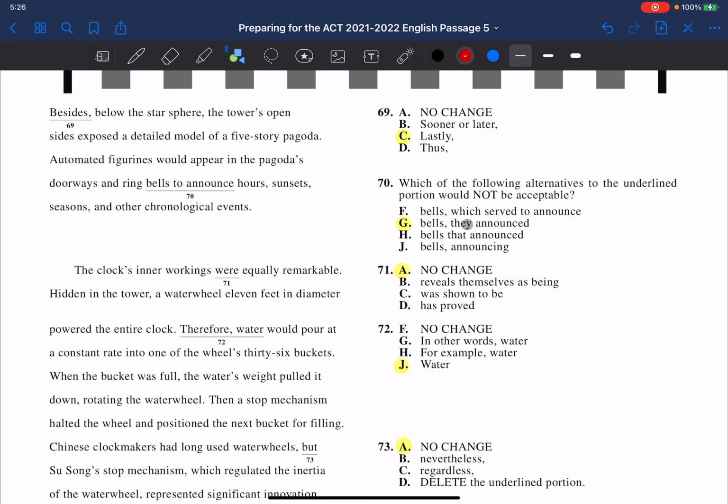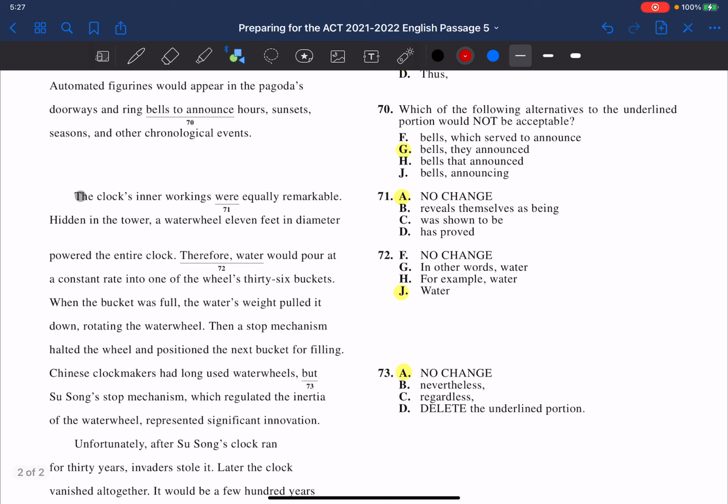But then it says they announced. Now what that does is introduce some ambiguity because we've already got a verb. Automated figurines would appear. And then to bring in another active verb, they announced. The other three verbs are passive. We don't want two active verbs in the same sentence. And so that's why letter G is not correct.